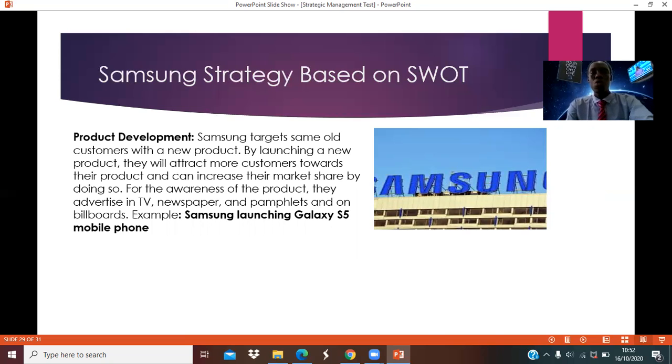Another strategy that Samsung has used is development of products. Samsung targets the same old customer with a new product. This is a very good strategy. By launching a new product, they will attract more customers toward their products and can increase their market share. For awareness of the product, they advertise on TV, newspapers, pamphlets, and billboards. For example, Samsung launching the Galaxy Note 5 mobile phone. This is a great strategy that will help them to maintain their position in the world market.